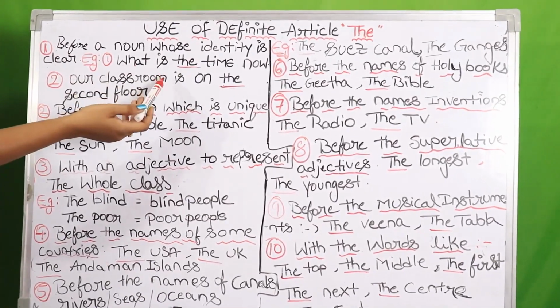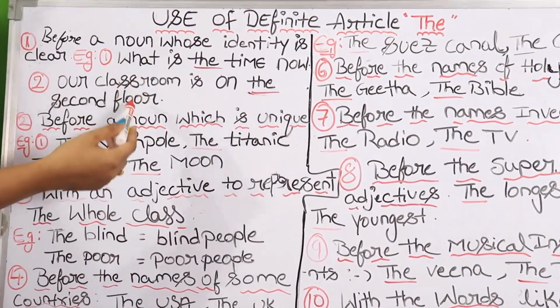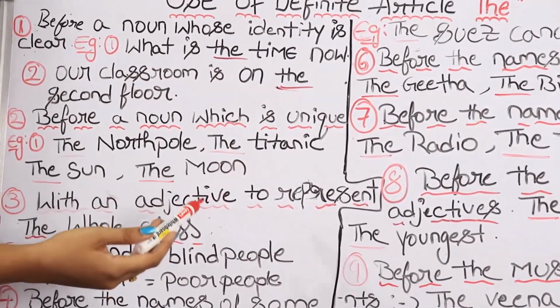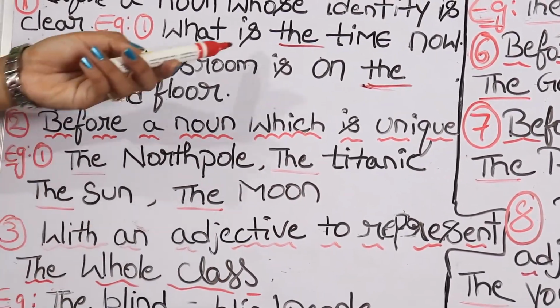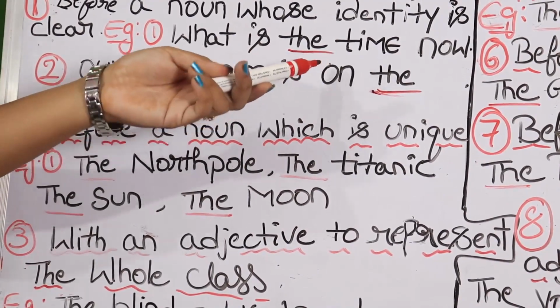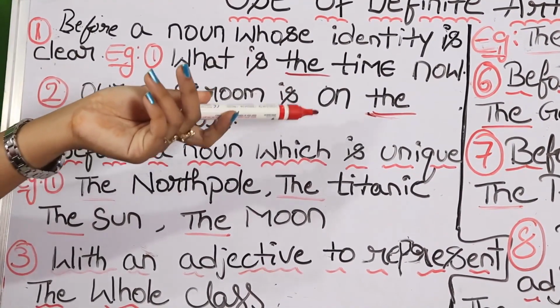See, use it before a noun whose identity is clear. So for example, what is the time now? Or, our classroom is on the second floor. In those cases, it's before a noun and that identity is very clear. In those cases, the must be used.